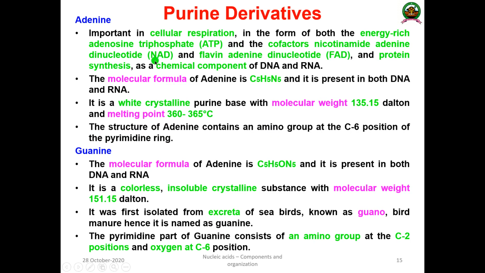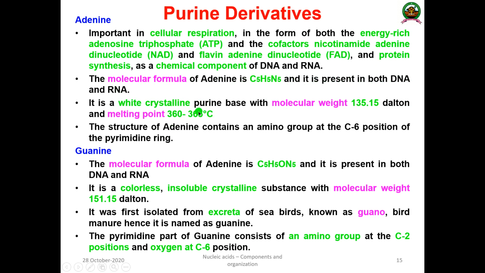Some features of purine: it is very important in cellular respiration in the form of the energy-rich adenosine triphosphate, ATP, and the cofactors nicotinamide adenine dinucleotide and flavin adenine dinucleotide. It is also very important in protein synthesis, and is a chemical component commonly present in DNA and RNA. The molecular formula of adenine is C5H5N5, present in both DNA and RNA. It is a white crystalline powder, the molecular weight is 135.15 Dalton, and the melting point is 360 to 365 degrees centigrade.